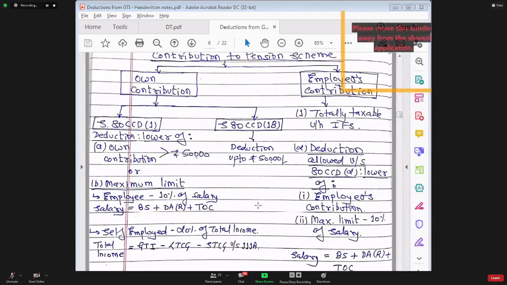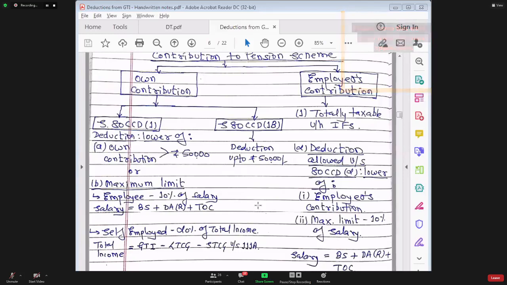Number two question, employee can claim deduction for whose contribution? His own contribution, the employer's contribution, or both? Answer is definitely both.